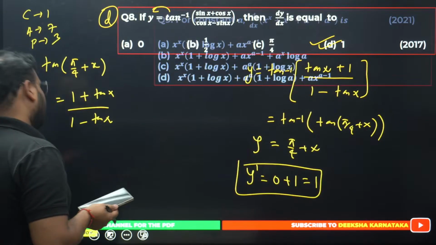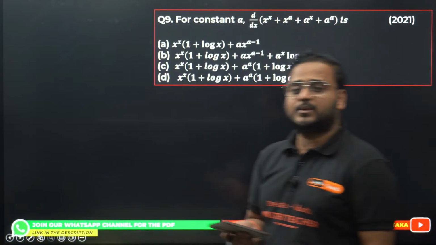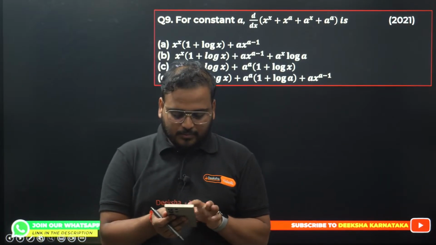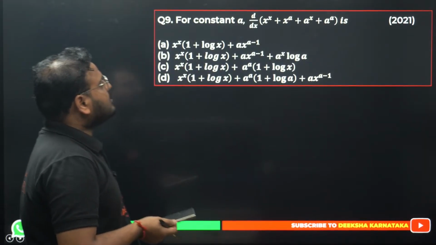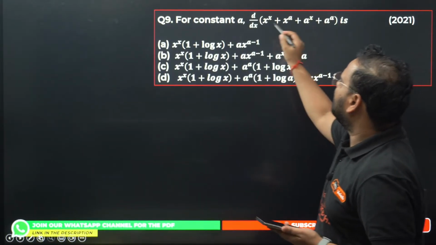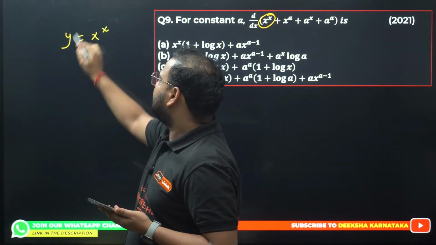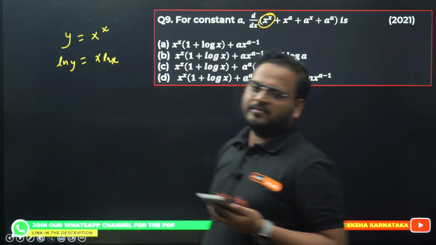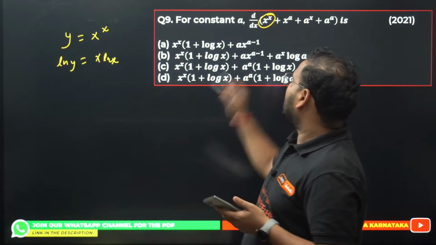Question number 9 now. Problem number 9. It's a very common question. It's part of your NCERT also, and it's a PYQ as well. So please solve this problem. For a constant a, derivative of this function is going to be what? Of course you can solve this using this approach. y equals x power x. Take ln on both sides, so we get ln y equals x ln x. Solve from here, derivative, get the answer. But is it required? No.